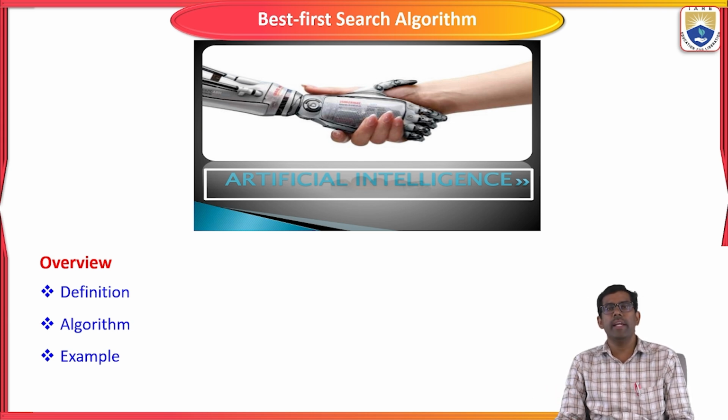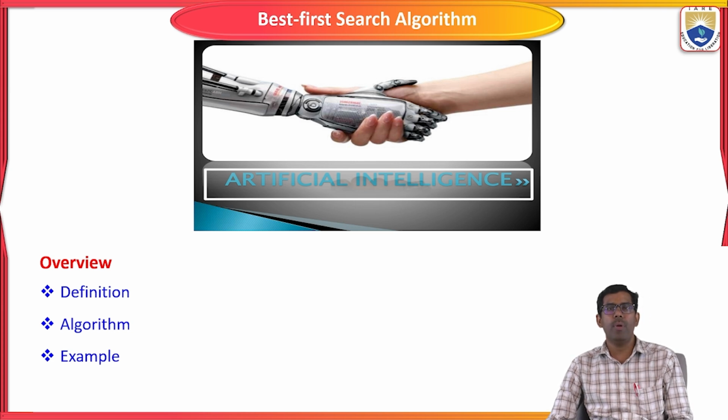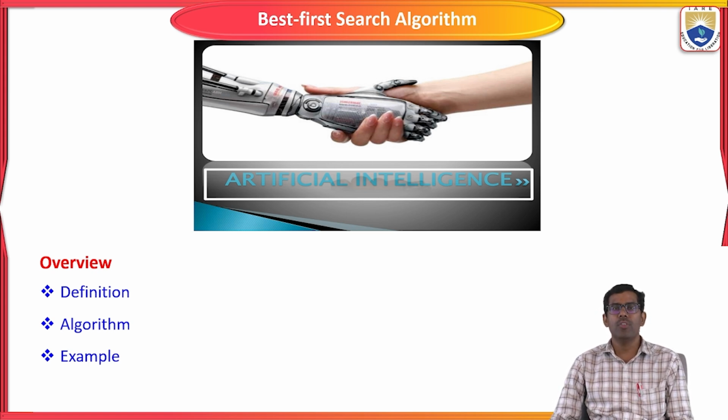The next one is the algorithm: step by step, how we are going to solve the problem and reach the goal node with the different steps.